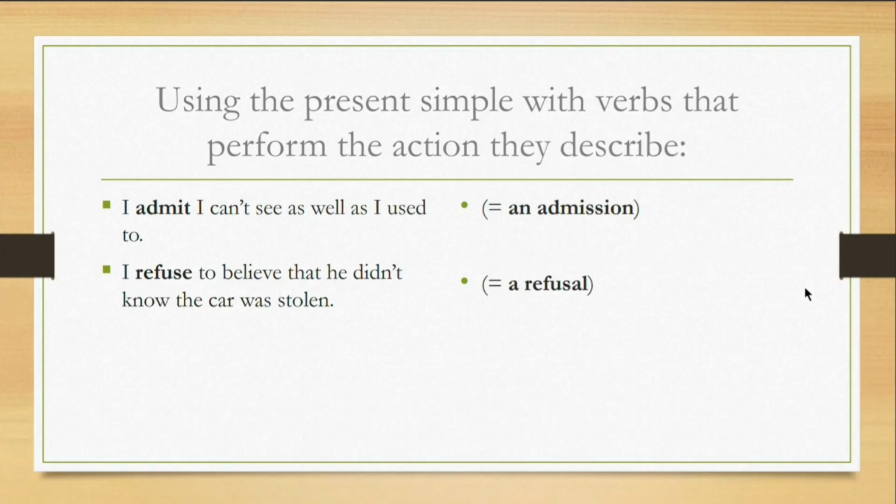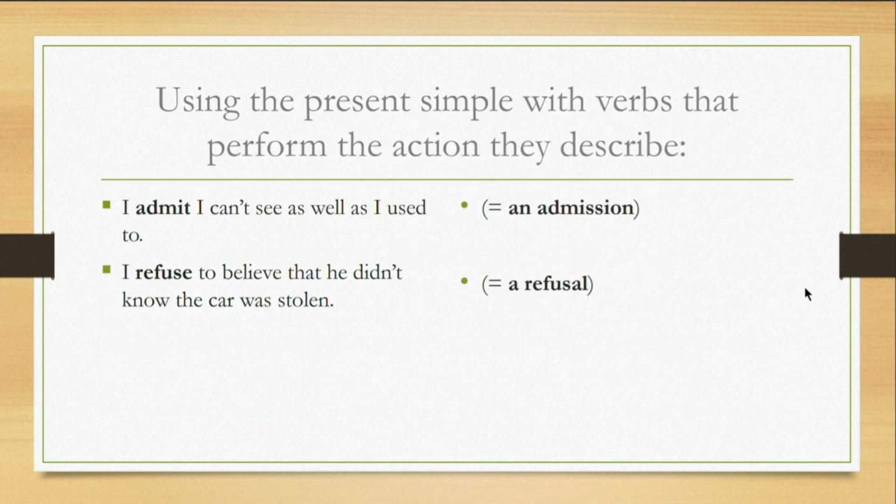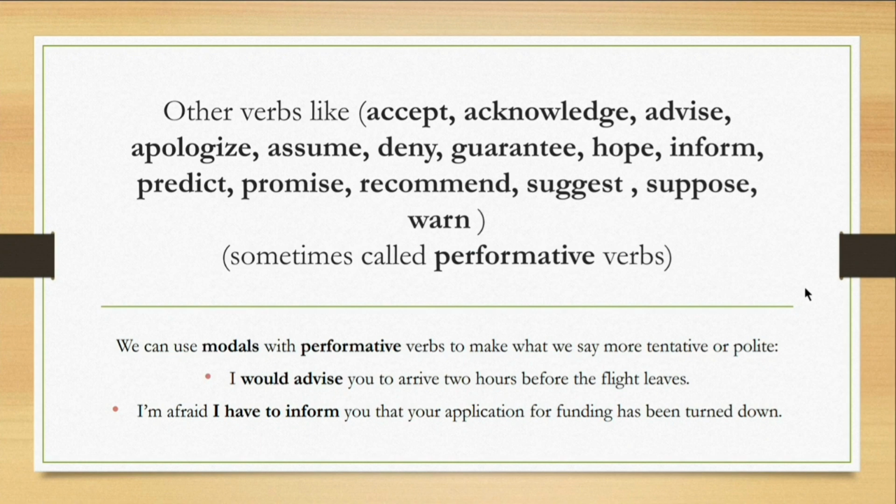Now, using the present simple with verbs that perform the action they describe. So, hope you all are aware of the action verbs, right? So, we have a few verbs here. Let's look at the verbs first, then I'll give you the examples of such verbs. We have verbs like admit, refuse, accept, acknowledge, advise, apologize, assume, deny, guarantee, hope, inform, predict, promise, recommend, suggest, suppose, warn.